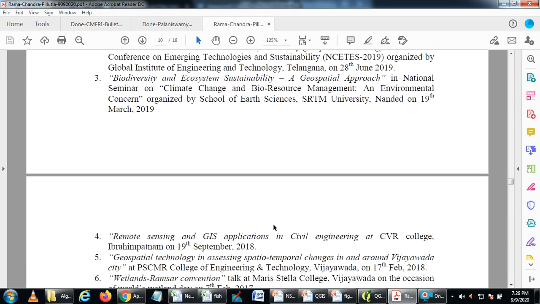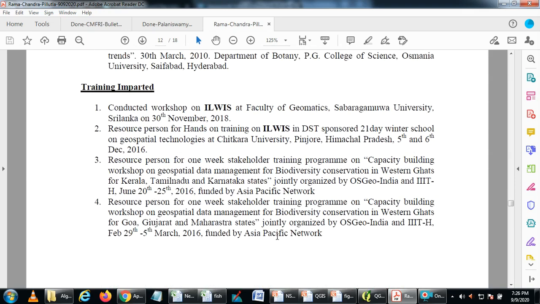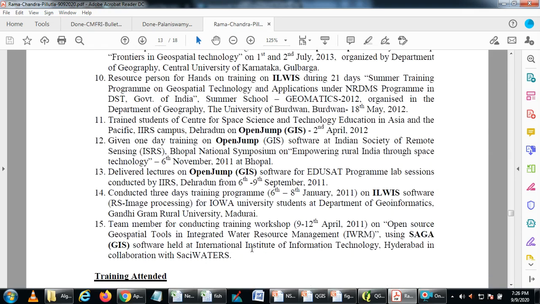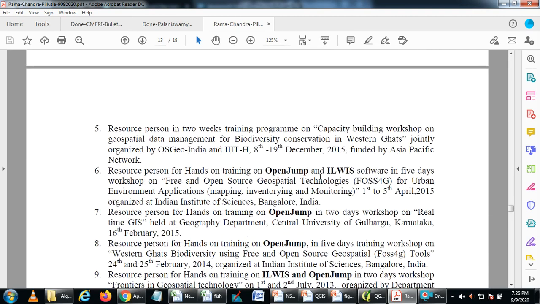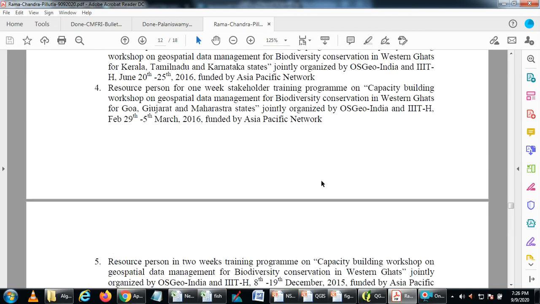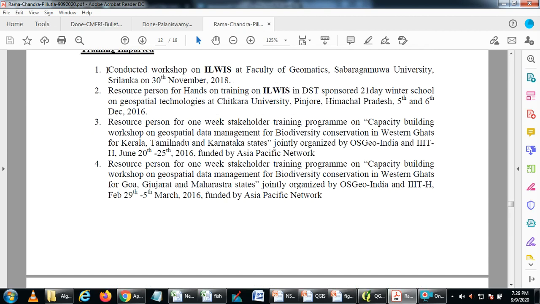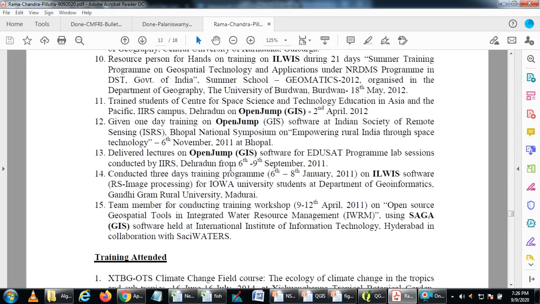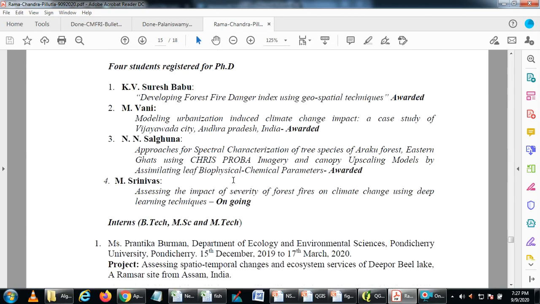I joined IIIT, as I mentioned, in 2011. I started giving capacity building programs in OpenGEM and ILWIS at various universities, national and international also. The most recent one we conducted was a workshop on ILWIS at Sabaragamuwa University in Sri Lanka on 30th November 2018. Apart from this, I was also into development of various open source tools.